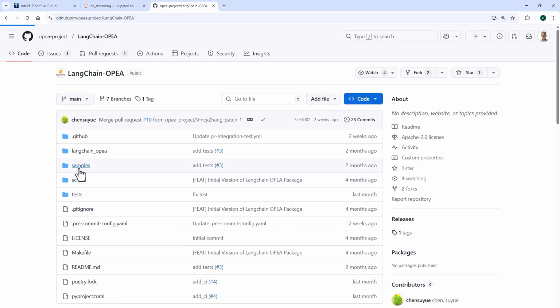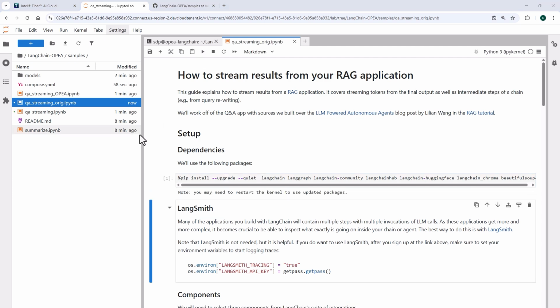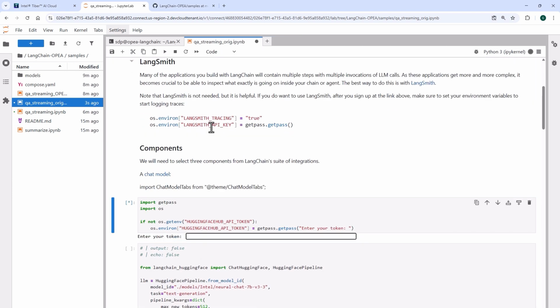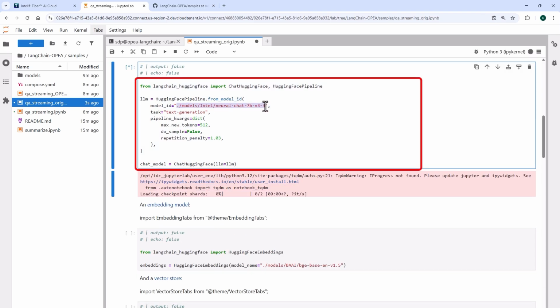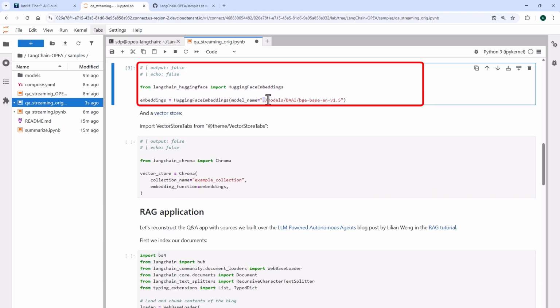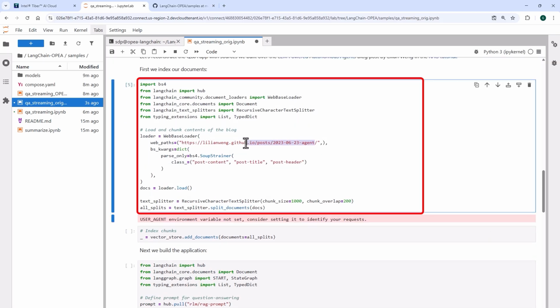Right here, under samples, QA streaming. So this is a standalone RAG application. Needs some installation, Hugging Face token. And here is the first stage in the chain. Our LLM is the Intel Neural Chat with all the parameters running on the CPU. Embedding, you can see the model. Vector store, will be retrieving information from this document. And here is the loader and the text splitter.